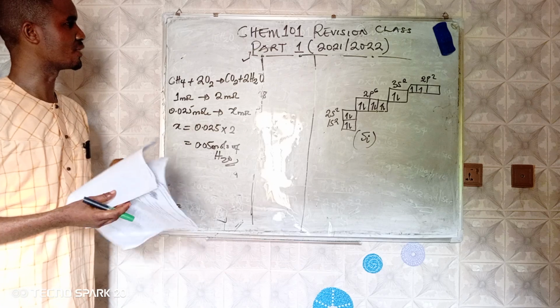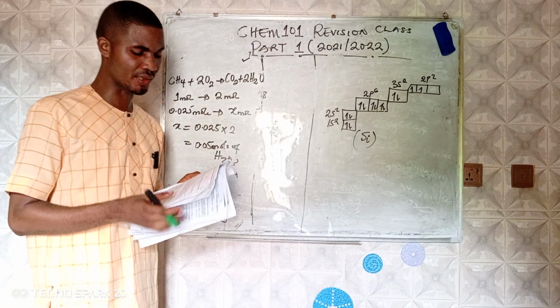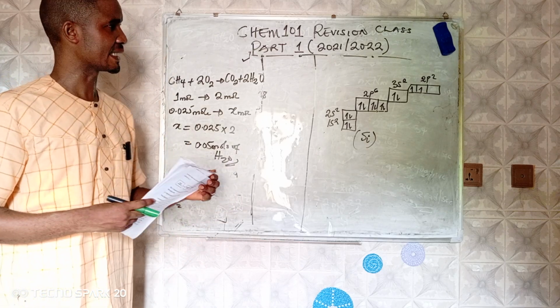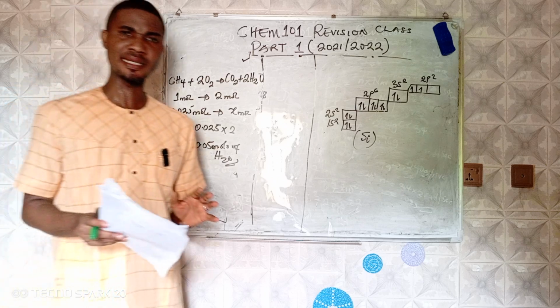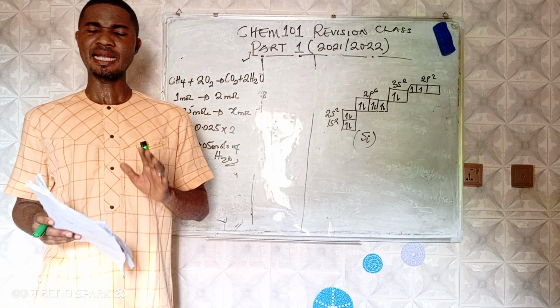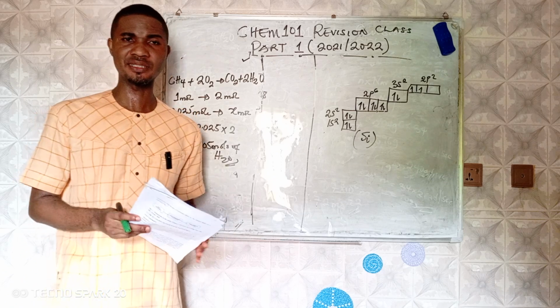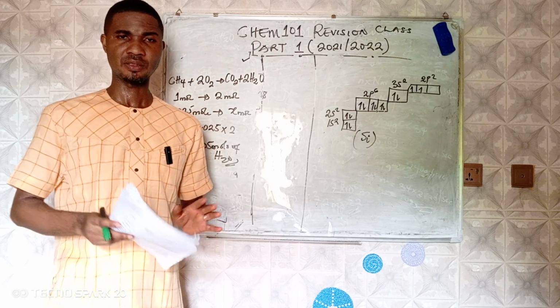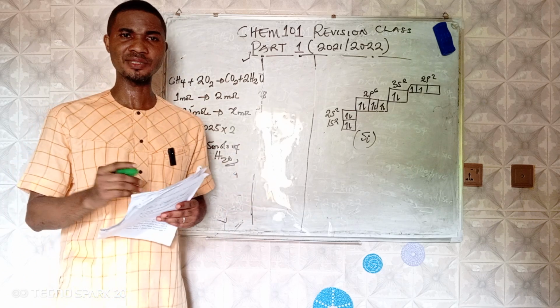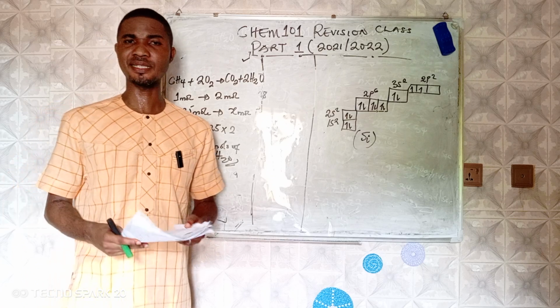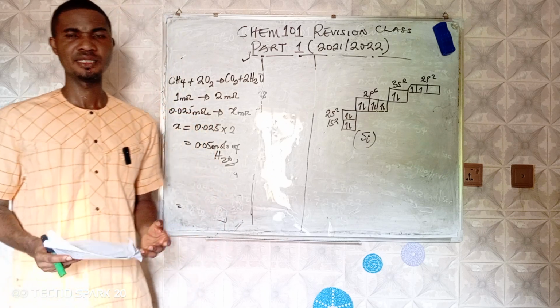This brings us to the end of 2020-2021 as our part 1 in chemistry. Going through this past question, I want you to know that you have now got a lot of things to dive into when you're reading. Don't read shallow. As you're taking this class, note down things that you need to go and pick up. This is chemistry. It's always diverse, very wild.